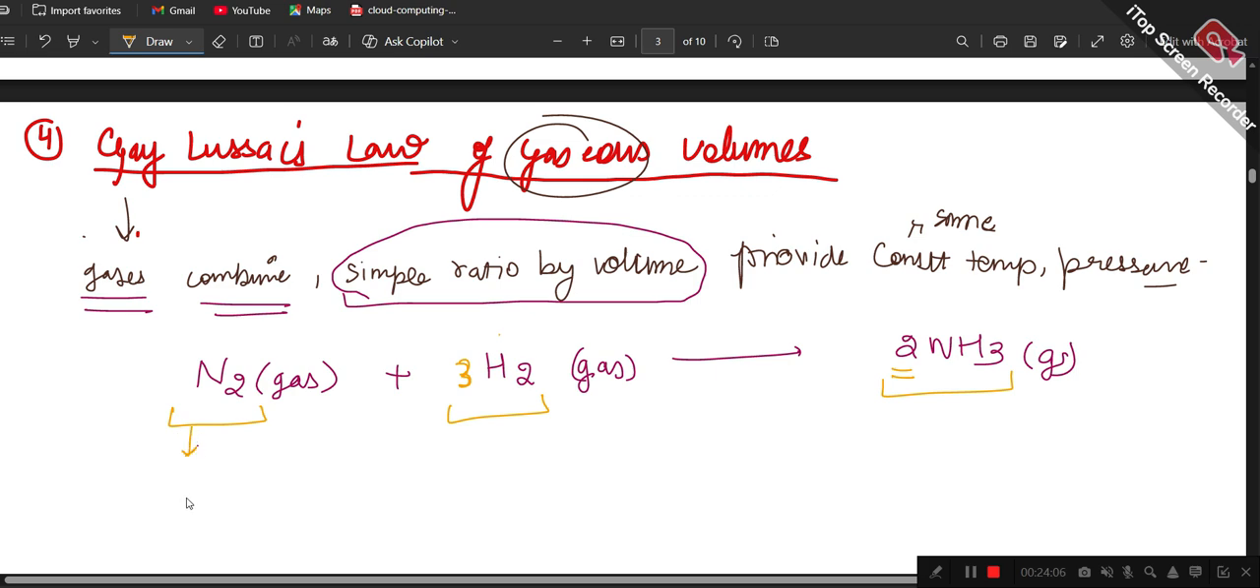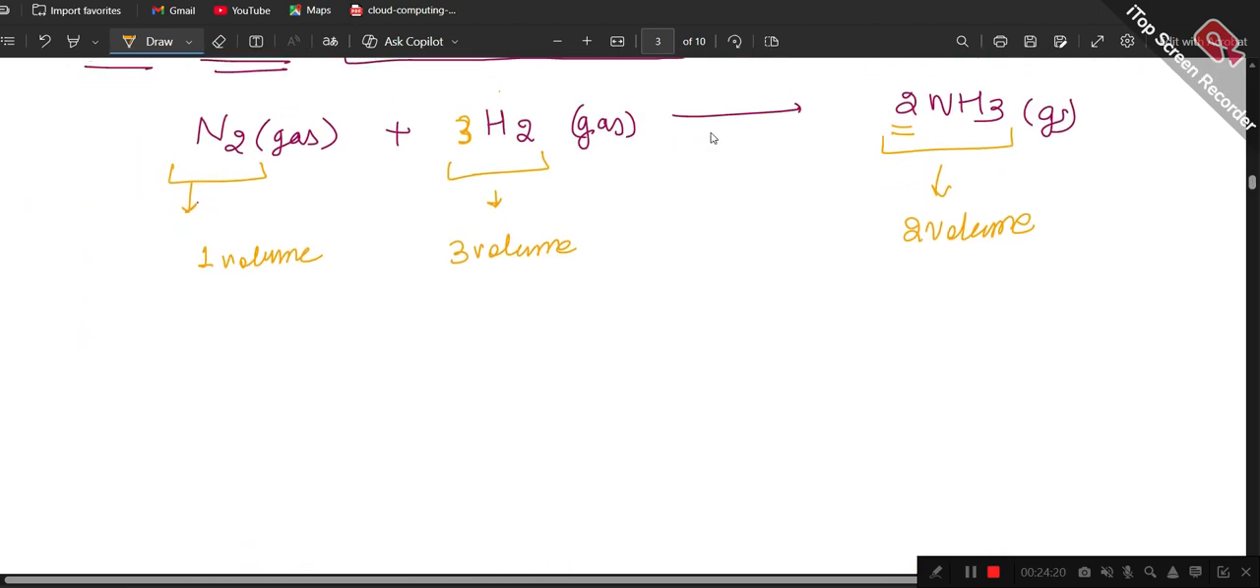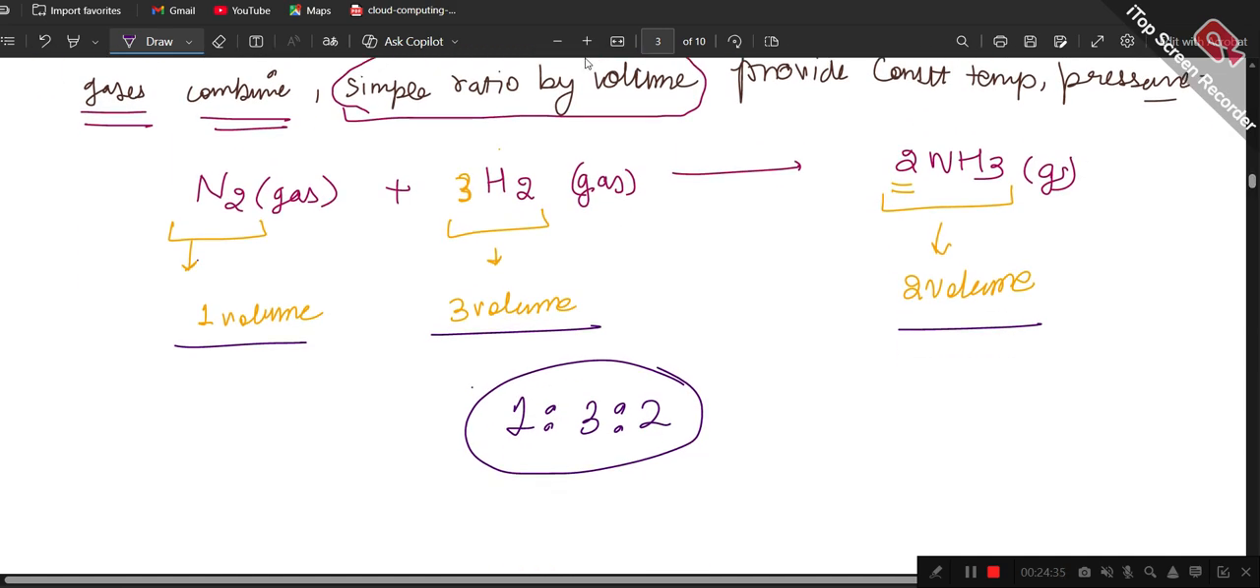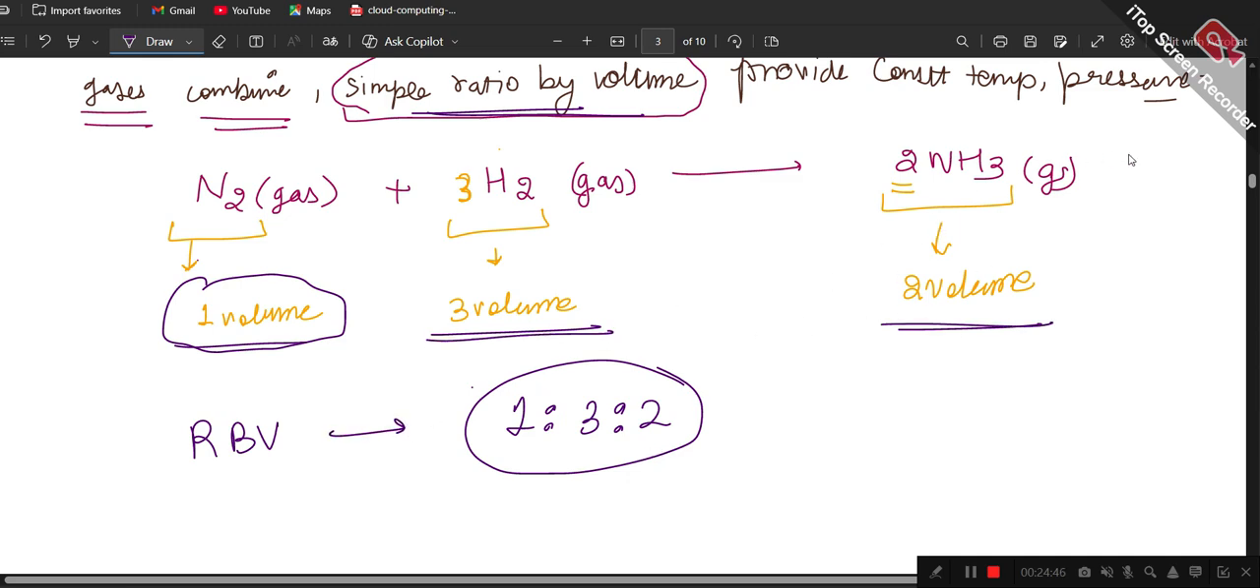So here it is what? This is one volume. Here this is three volumes. And here it is two volumes. So if I say how are they combining, they are combining in this beautiful ratio of 1:3:2. So the ratio is going to be 1:3:2. This is how they combine, and this is what we mean by the statement simple ratio by volume, because we have seen this is the ratio by volume. I hope it was clear.